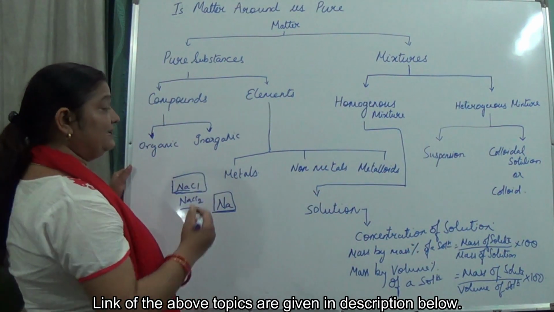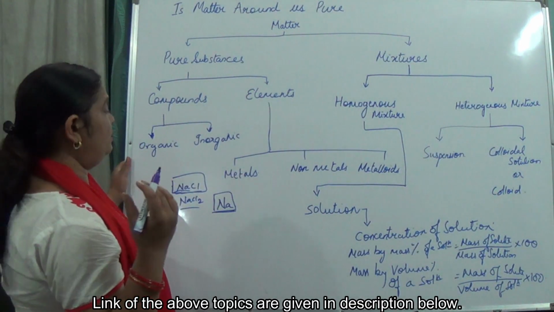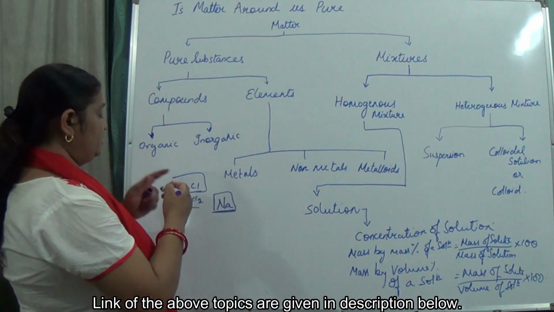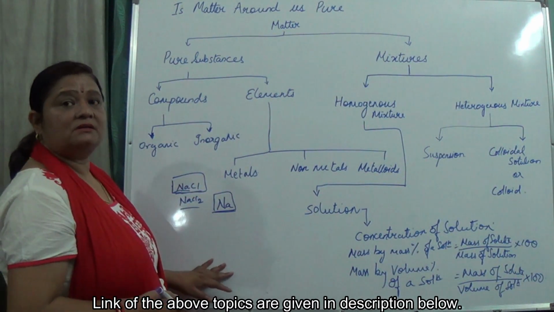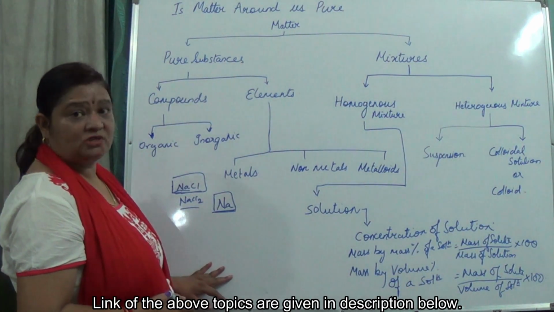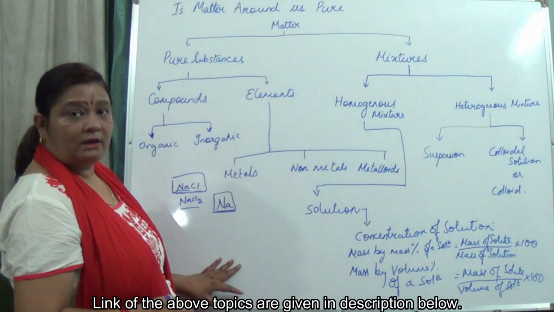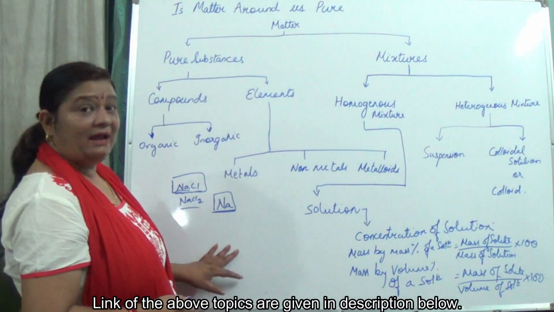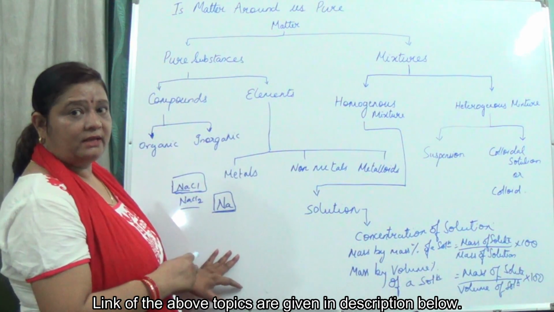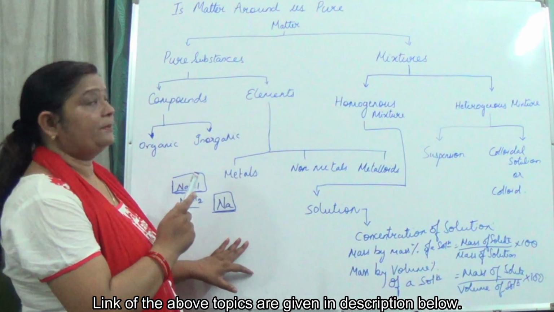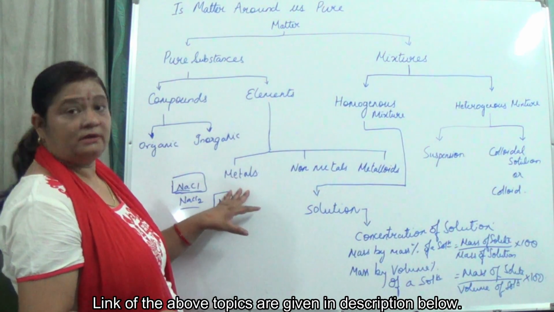So these elements exist in the form of metals, non-metals and metalloids. If we talk about metals, aluminum and iron are metals. What are the properties of metals? They are hard and lustrous, with exceptions being sodium and potassium. They produce a ringing sound, they are malleable, and they are ductile. All these things we have studied in the other section of this chapter, so just go through it if you have not understood it.